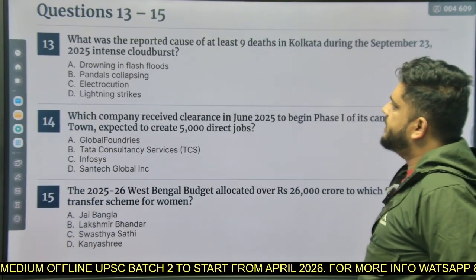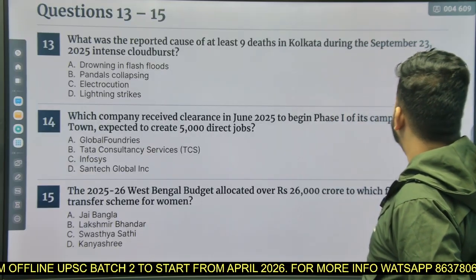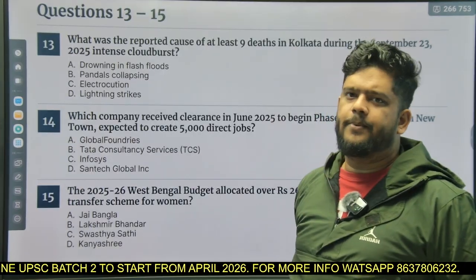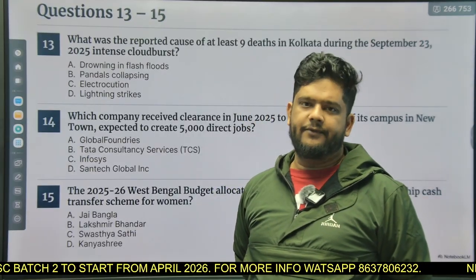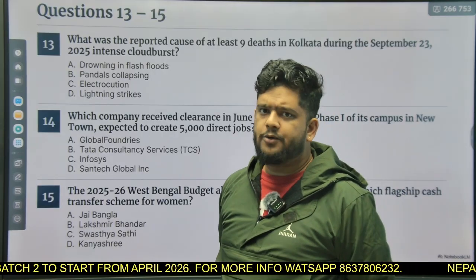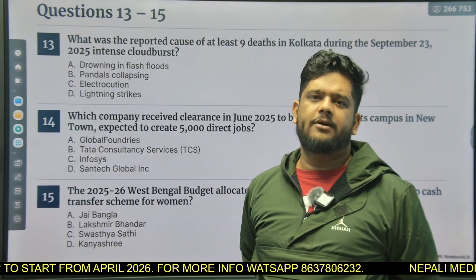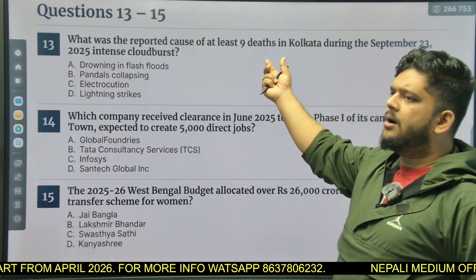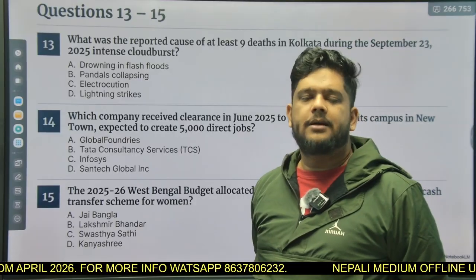Question number 13. What was the reported cause of at least 9 deaths in Kolkata during the September 2025 intense cloud burst? We know that there was a recent phenomenon that occurred in the state of West Bengal, that was cloud burst, and because of cloud burst, many deaths occurred, right? At least 9 deaths occurred, and that was due to electrocution, right? Option number C is the correct answer.